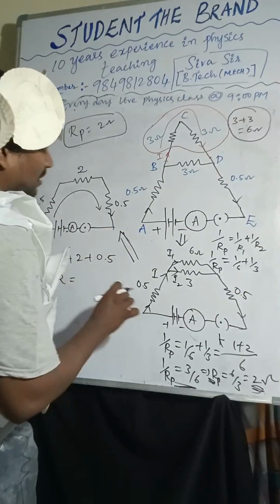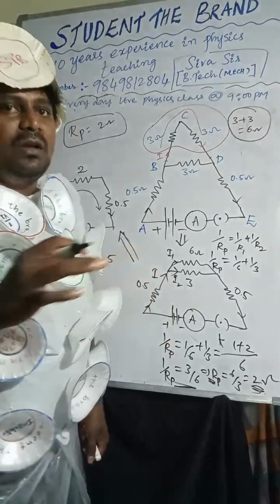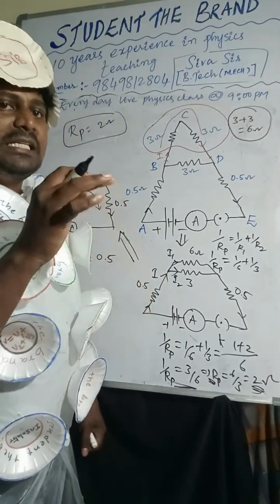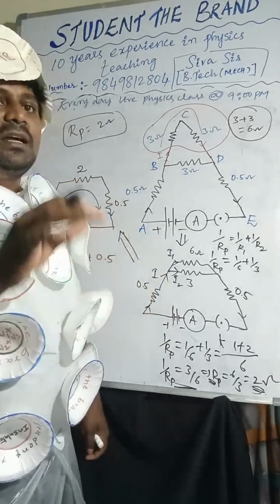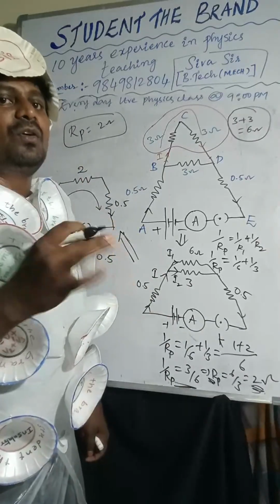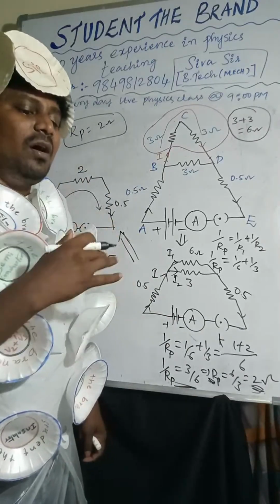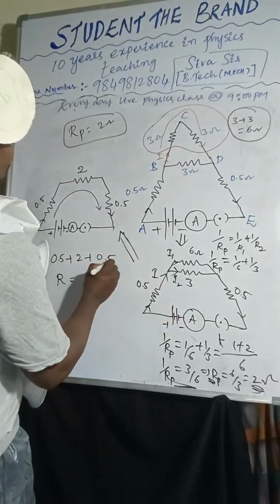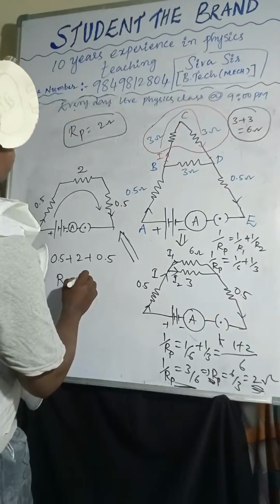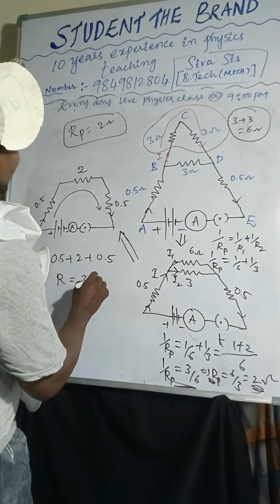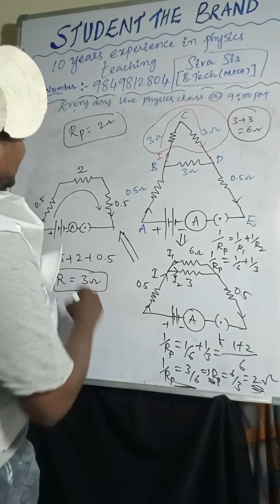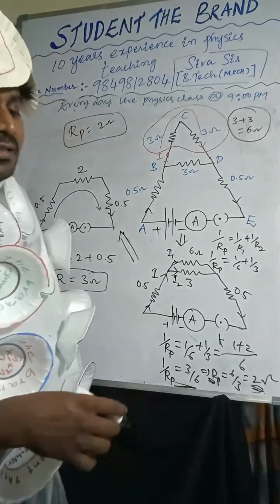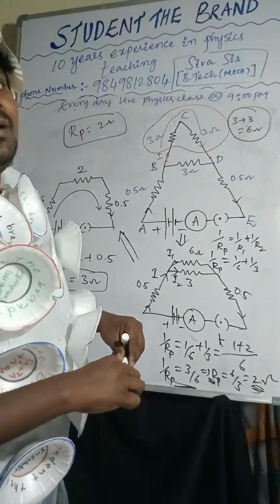If the resistors are in series combination, you don't need to do anything. Just add all the resistors, that's enough. So 0.5 plus 0.5 is 1, plus 2 is 3. So the answer is 3 ohm. That is the total equivalent resistance.